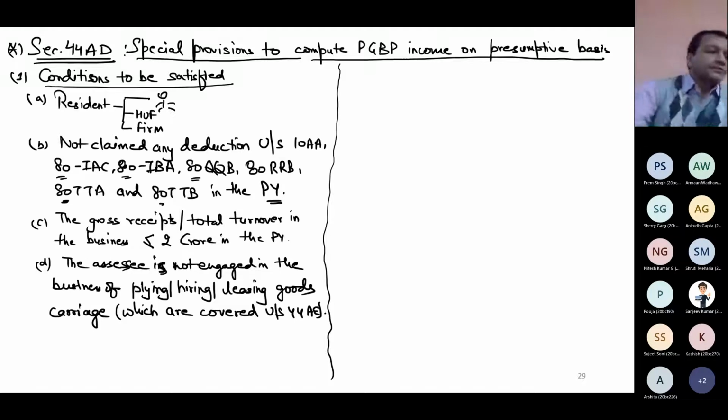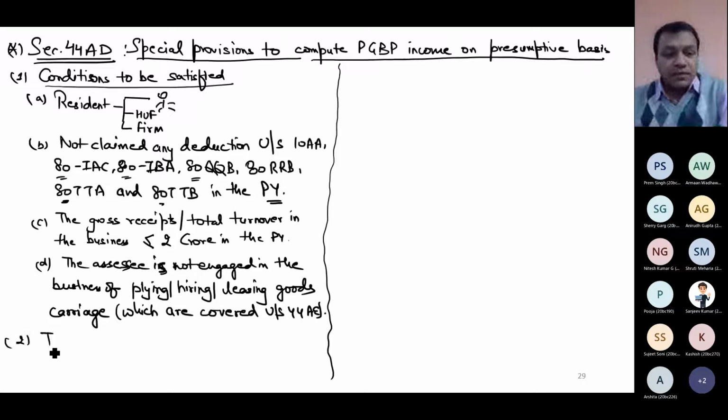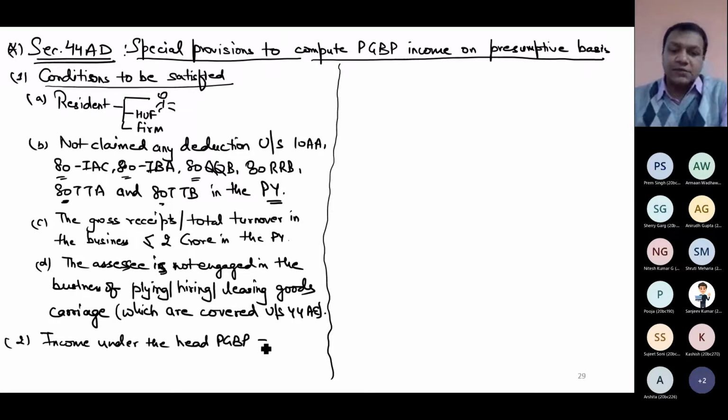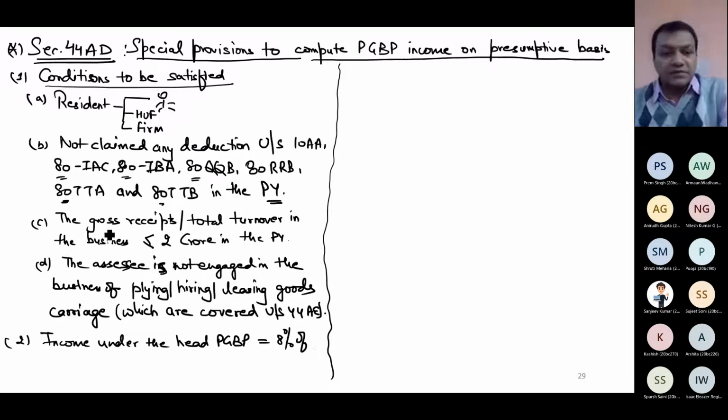Next point. How much is income taxable? Income under the head PGBP will be 8% of whatever is this gross receipt or total turnover. 8% of gross receipts or total turnover.